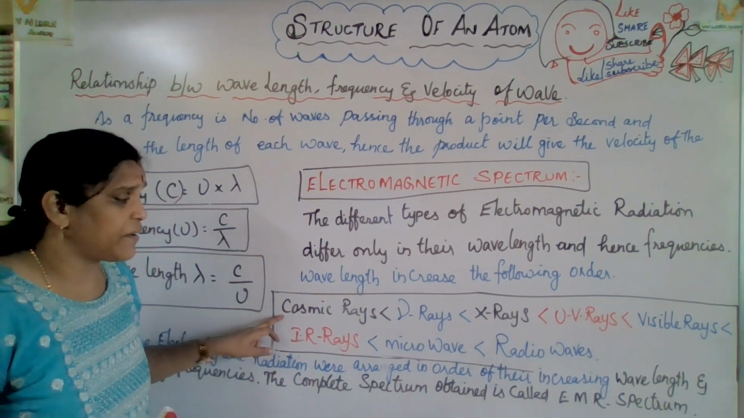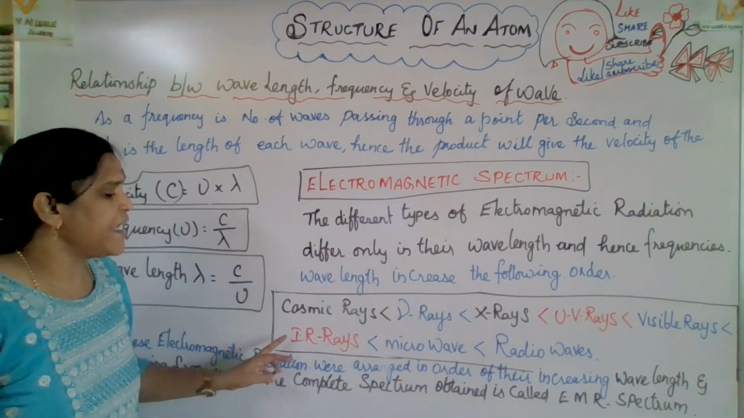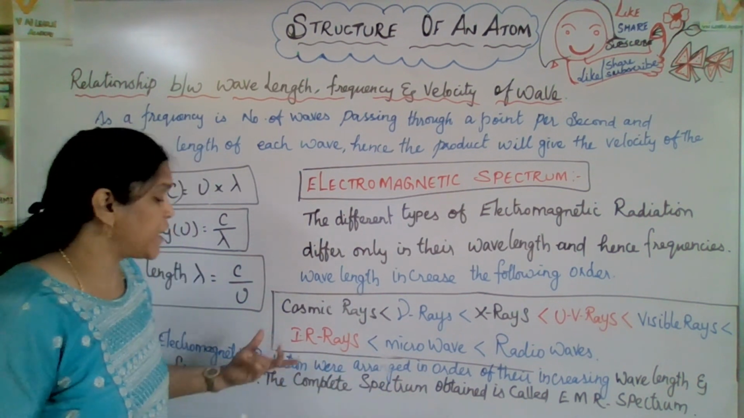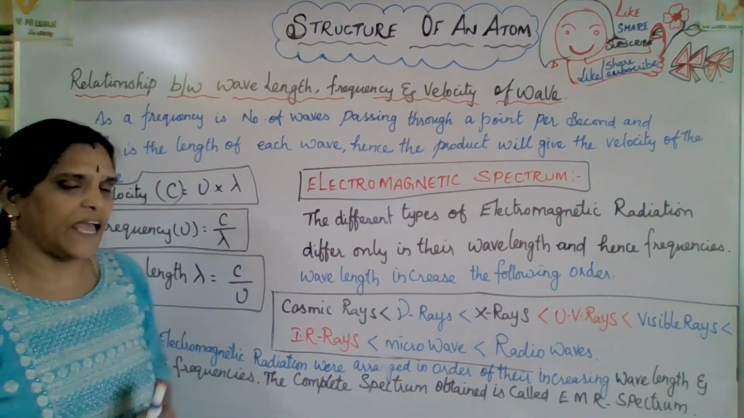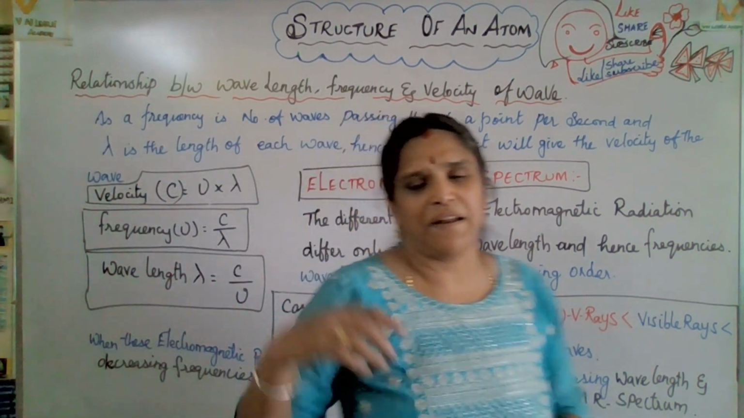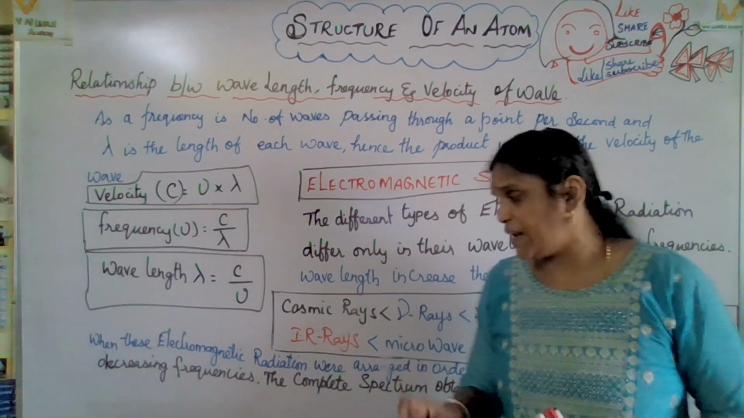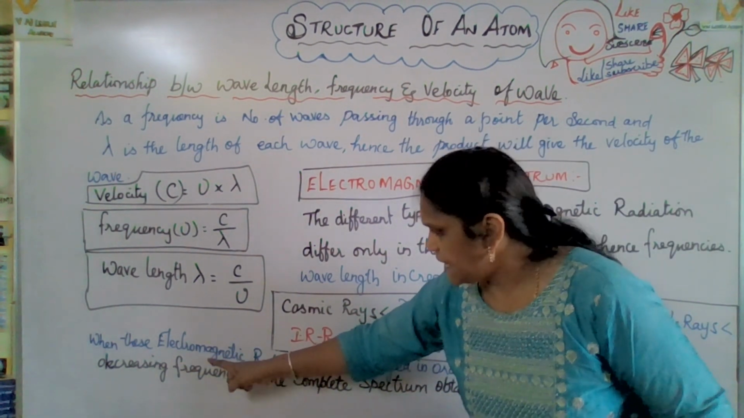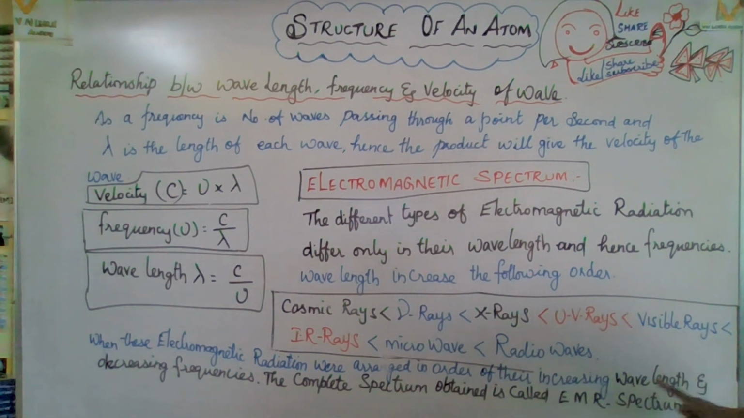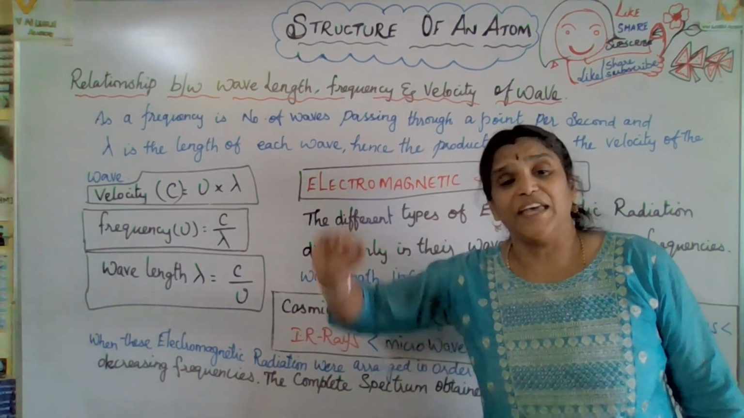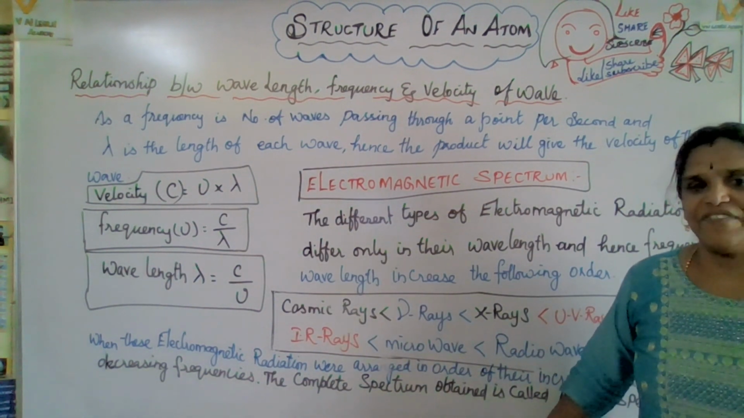How? Cosmic rays, gamma rays, X-rays, UV rays, visible rays, IR rays, that is infrared rays, microwaves, and the last one, radio waves. Okay, I'll put the diagram for you. Let us check it with the diagram so that you will get a very clear idea. Next, when these electromagnetic radiations were arranged in order of increasing wavelength and decreasing frequency, as I mentioned here, they have given the idea.